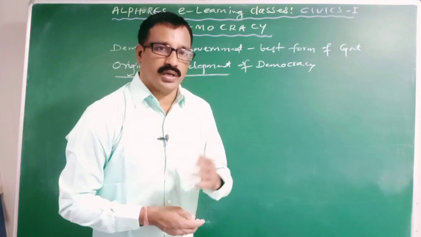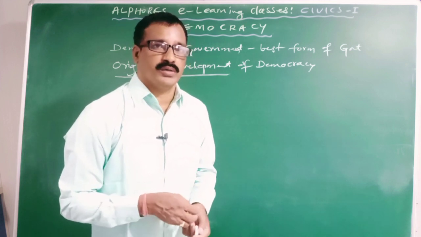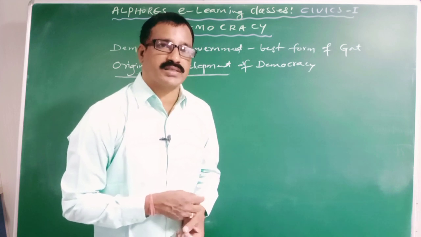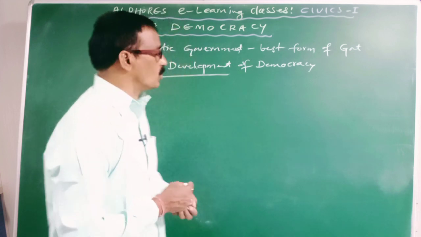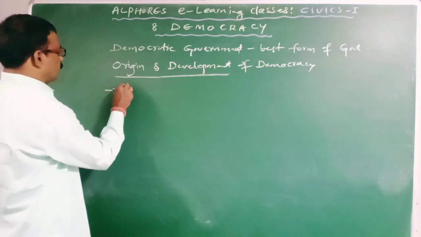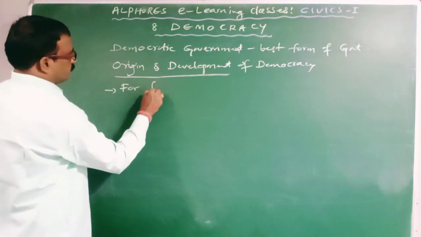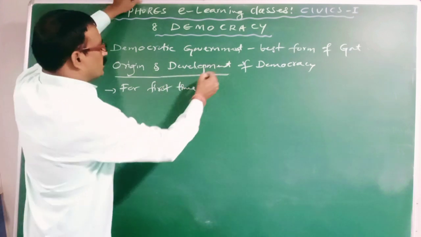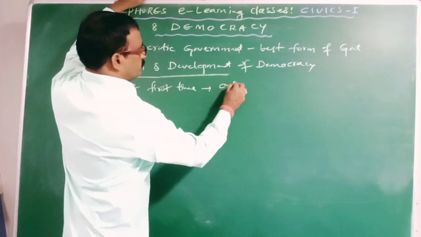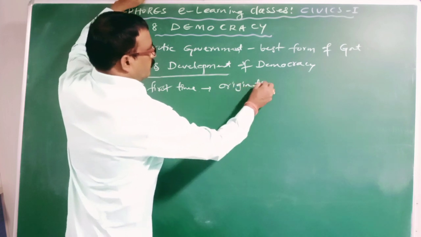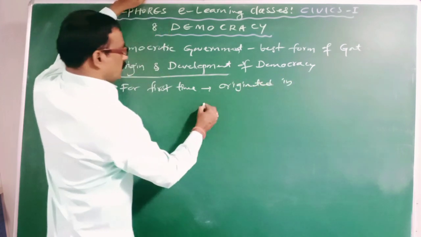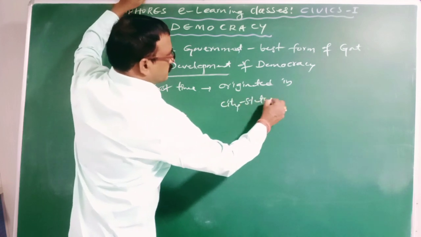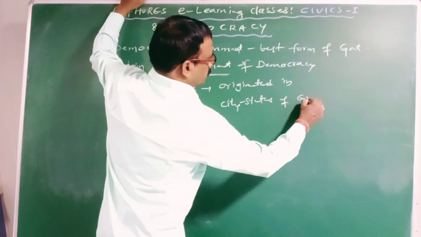For example, for the first time the democratic system originated in the city-states of Greece and Rome.